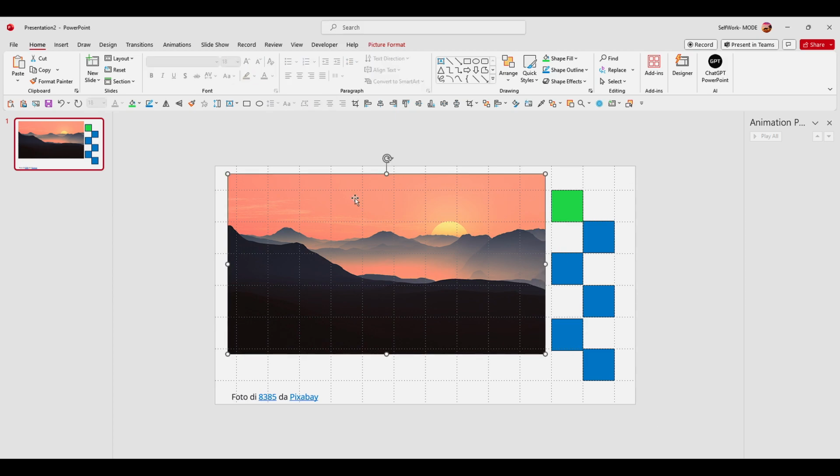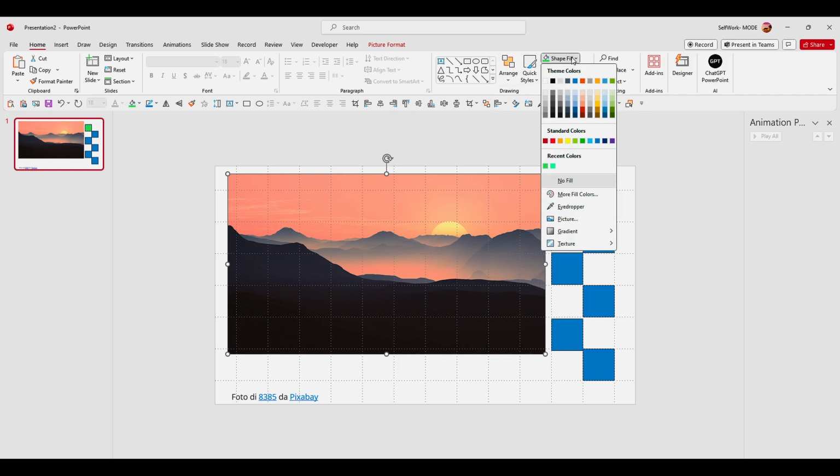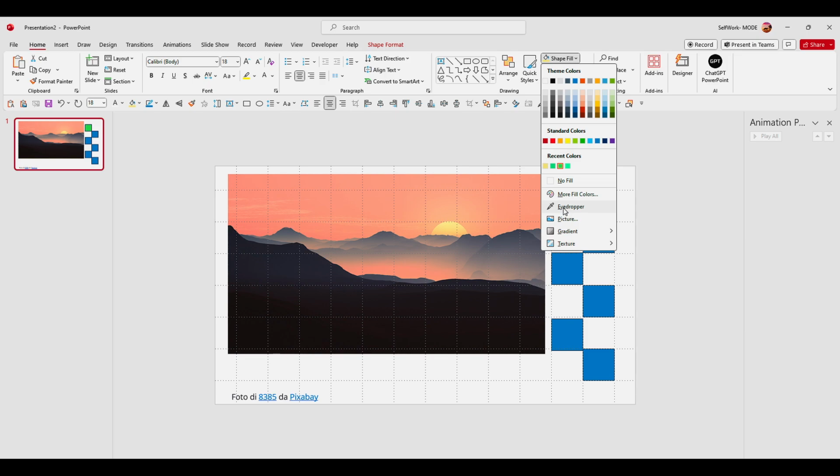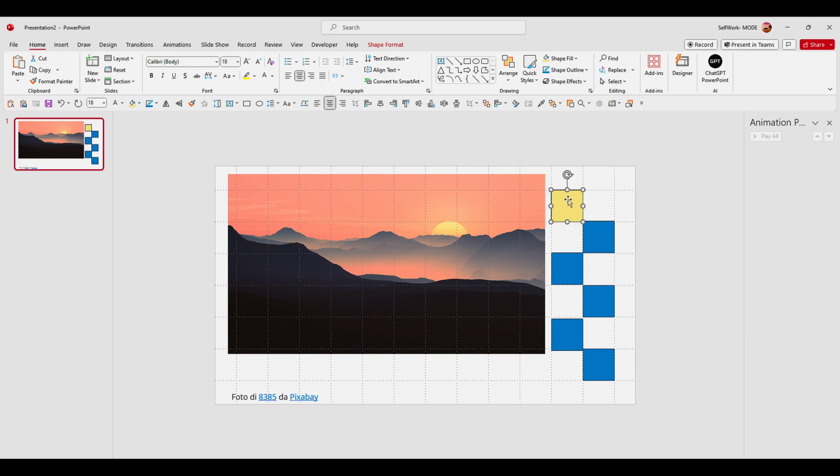And now, well, there's two actually options. You have here shape fill, and you should see this eyedropper. Now you can just grab the color from here like this, and make sure you select this, by the way. And now you have this image, you have this color. Let's go for the next one, eyedropper.